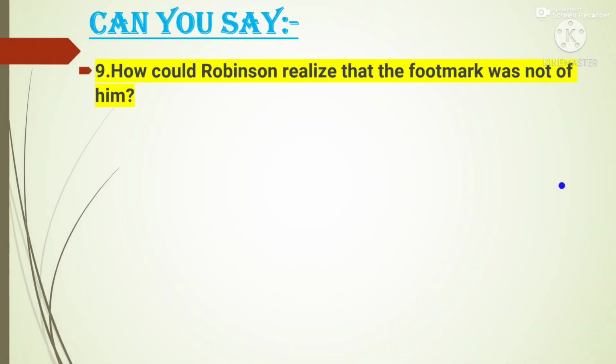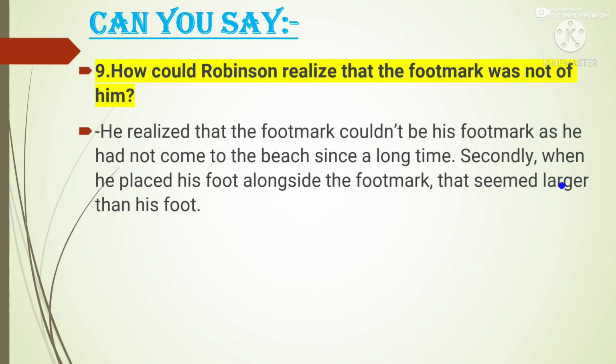Next question. How could Robinson realize that the footmark was not his? Answer: He realized that the footmark could not be his footmark as he had not come to the beach since a long time. Secondly, when he placed his foot alongside the footmark, that seemed larger than his foot. So there were two reasons that proved that the footprint does not belong to Robinson Crusoe. First one was he had not come to the beach since a long time. Second one was when he placed his foot alongside the footmark that seemed larger than his foot.